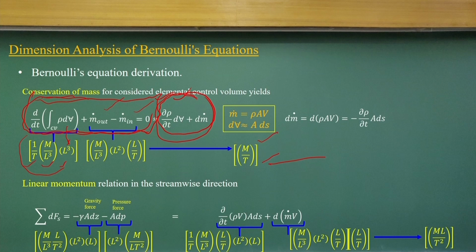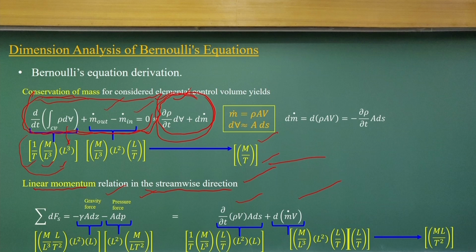Similarly, if you look at the linear momentum relationship along the streamwise direction, which looks like a very difficult equation, we write the sum of forces as gravity force and pressure force, again in this form.